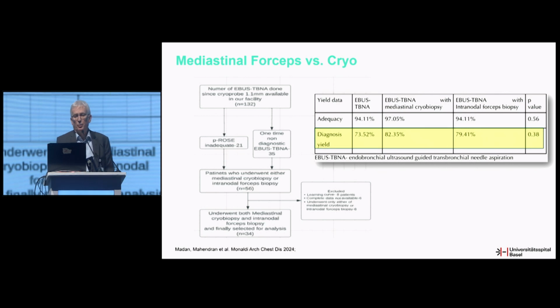Finally, I want to compare the forceps with the mediastinal cryo, and that's a series from India. They compared the EBUS-TBNA, EBUS-TBNA plus cryo, and EBUS-TBNA with forceps, in 34 patients, and they didn't see a difference in the diagnostic yield. However, the power of this study was fairly small.